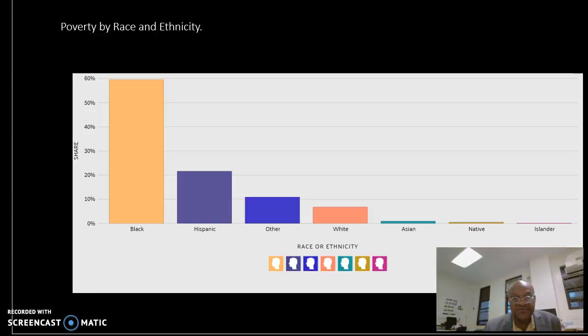Another slide I would also like to show is a slide that shows poverty by race and ethnicity. You can see here that African Americans, the Black community, have almost 60% poverty ratio, higher than any other race. Next to them are Hispanics, at barely 22%, 21%, and then white people less than 10%, and other races less than 2 to 3%.